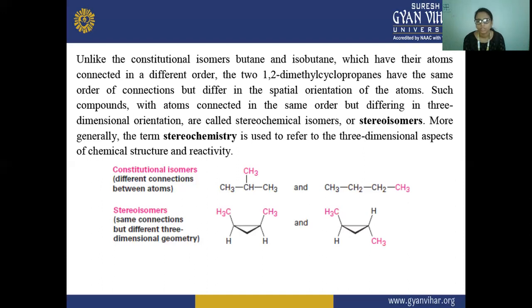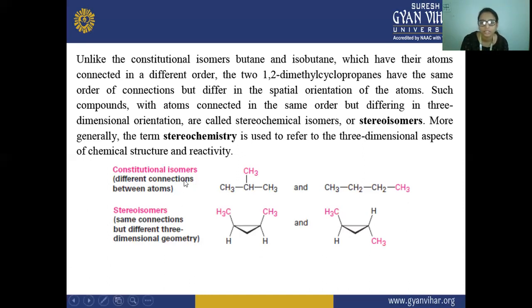More generally, the term stereochemistry is used to refer to the three-dimensional aspects of chemical structure and reactivity. Here you can see, unlike the constitutional isomers butane and isobutane, which have the atoms connected in a different order.